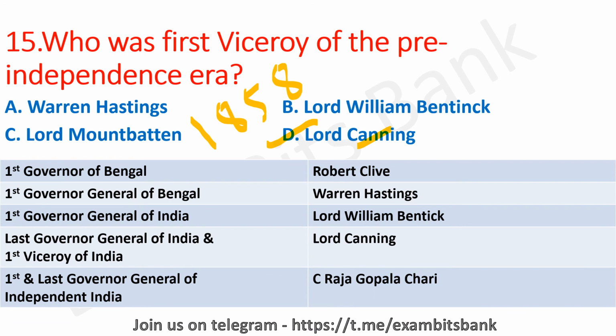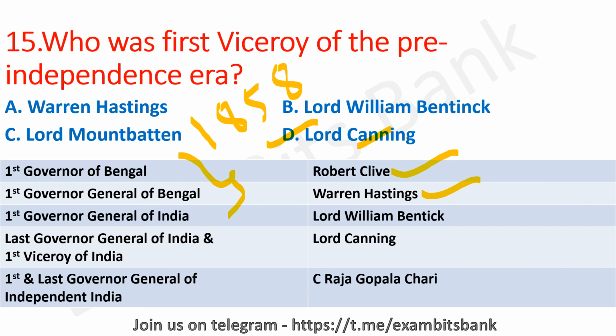So the first governor of Bengal is Robert Clive, and first governor general of Bengal is Warren Hastings. Most of the students would be getting confused with these two. These two are different. First governor general of Bengal is Warren Hastings, and first governor of Bengal is Robert Clive.